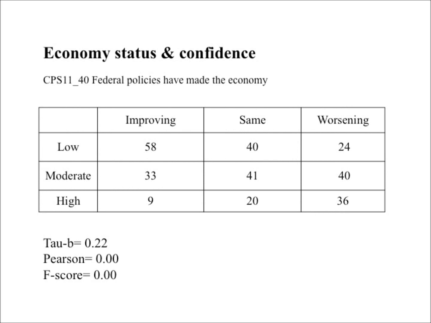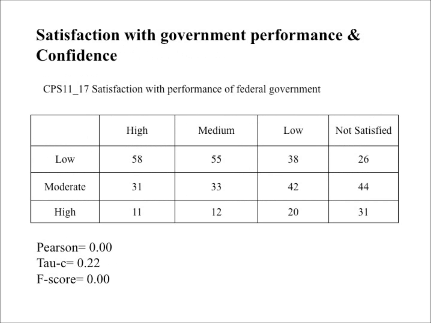The cross-tabulation of my first hypothesis gives a tau B of 0.22, which is a moderate relationship between the economic status and the confidence in democracy, and a Pearson score of 0 also rejects the null hypothesis. The F score of 0 indicates that the difference of confidence in democracy across levels of economic status is significant.